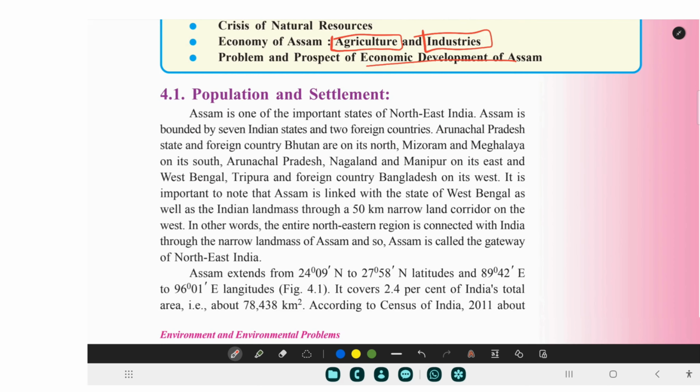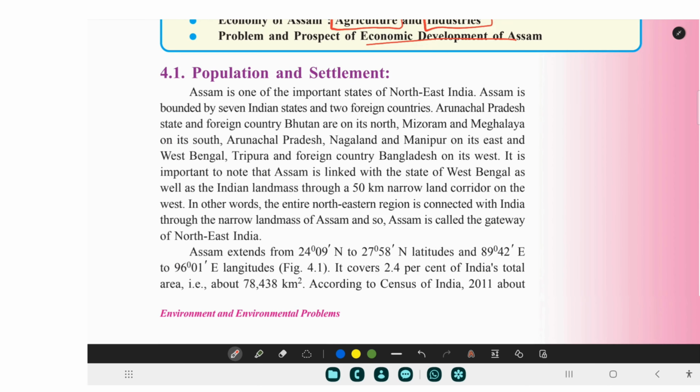All right, so let us start from the very beginning. The first is the population and its settlement. Assam is one of the important states of northeast India. We also have to know that Assam shares boundaries with all the seven sisters, or all the states. If you want to go to any of the states, you have to go via Assam.